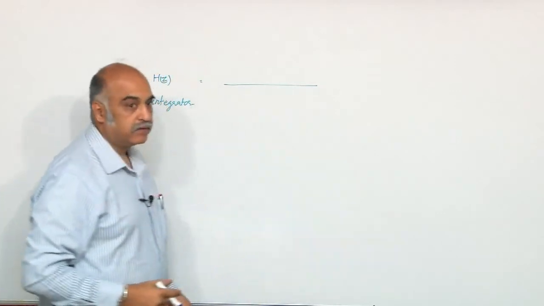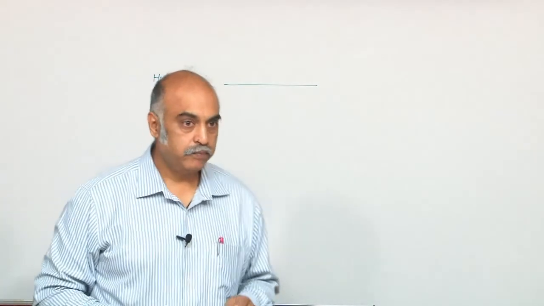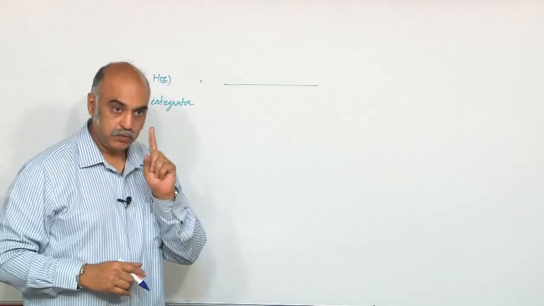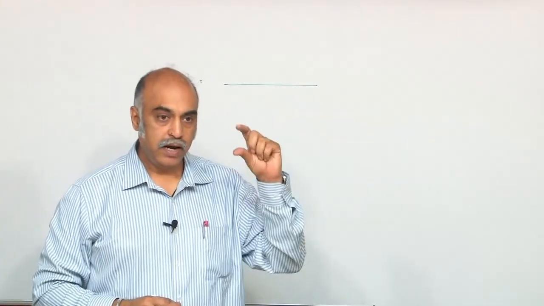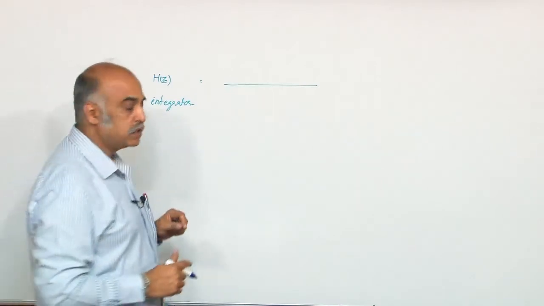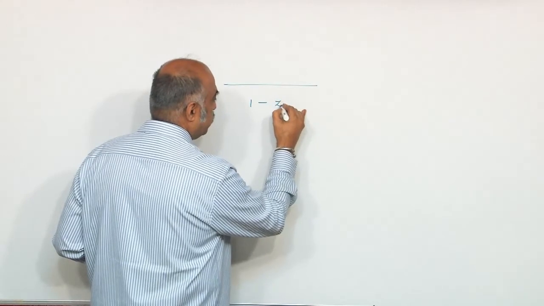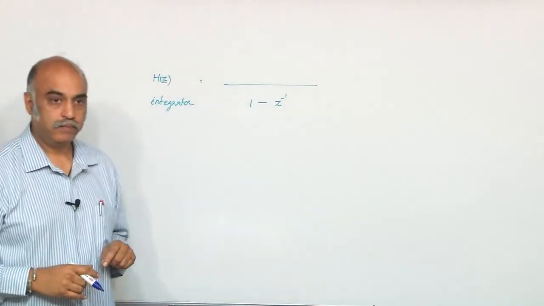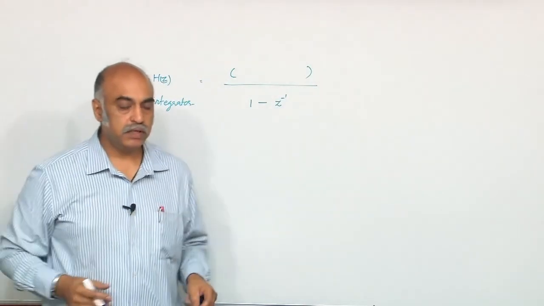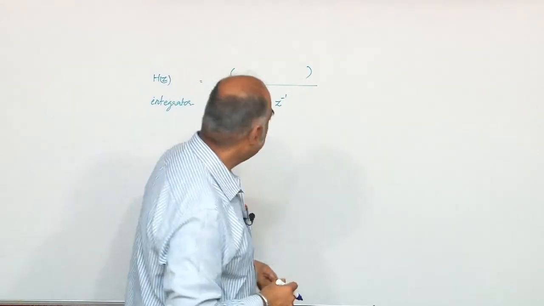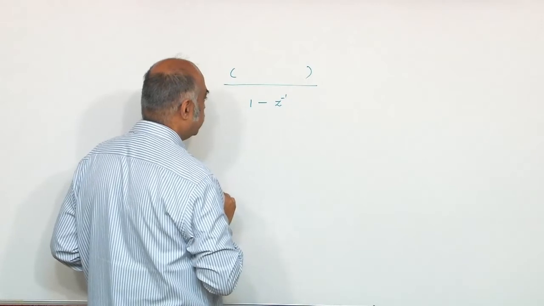See, the denominator is the feedback portion of your IIR filter. There is only one delay element, only one z to the power of minus 1, and B1, the scaling, is 1. So, it is 1 minus z power minus 1. The numerator can be anything, right. It could be the simple filter that we saw, Euler's backward rule, forward rule, it could be Runge-Kutta, all those things would come onto the numerator.